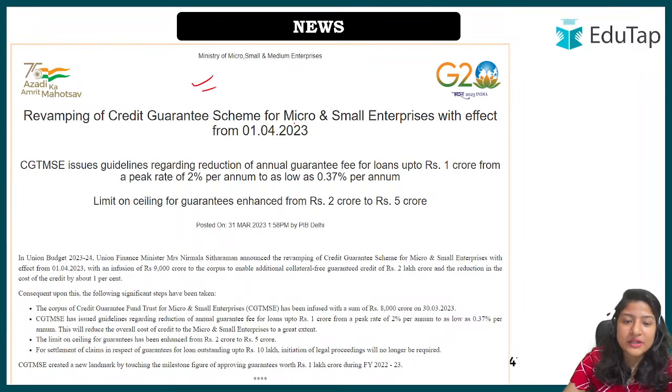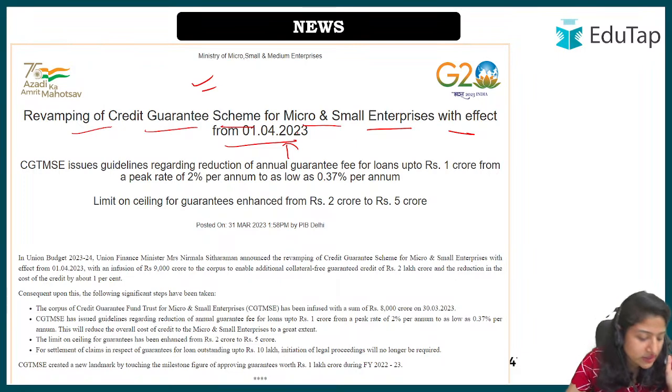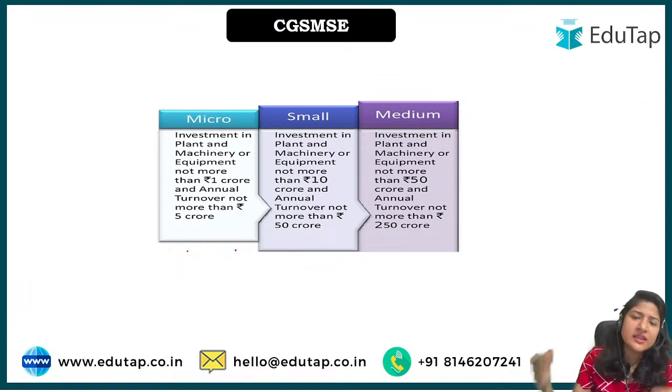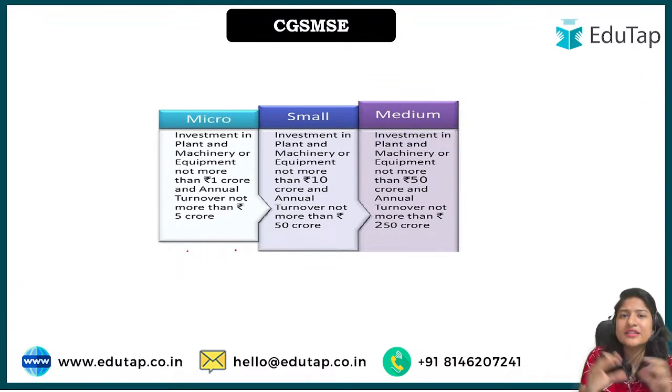Here is the snippet from the PIB itself, which says revamping of credit guarantee scheme for micro and small enterprises is in effect from 1st of April 2023. Very important scheme. Now let's understand some of the basics, because once you understand the basics, you will get the gist of the scheme, and it will be easier for you to memorize the data, and also to make good guesses in the examination.